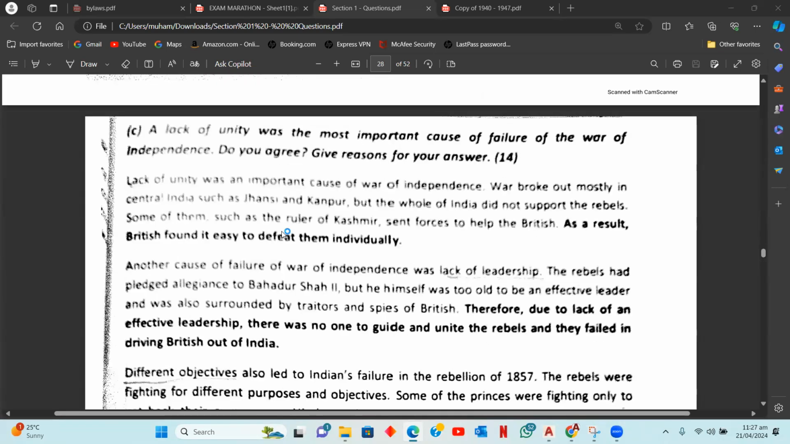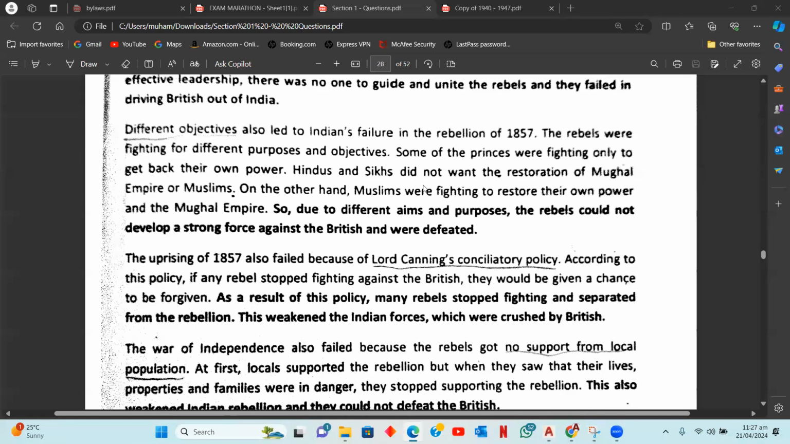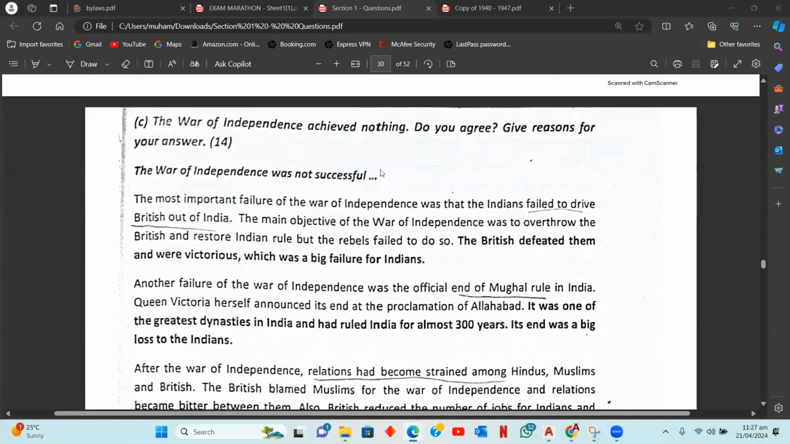Then, a lack of unity was the most important cause of failure of the War of Independence. You'll start off writing with the lack of unity and 6 other reasons. The War of Independence achieved nothing. Do you agree? Now, this is also a how successful question, but it's worded as this, that it achieved nothing. But majorly what you're writing here is, again, the successes and failures.